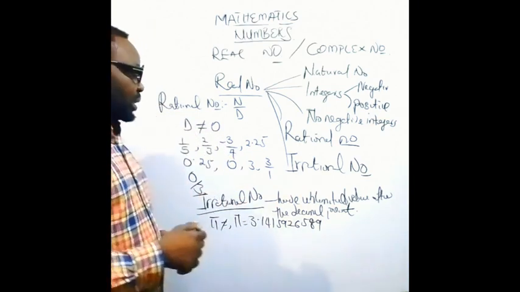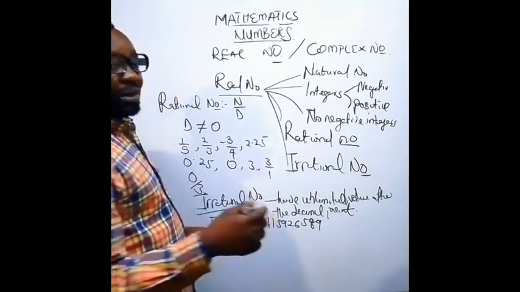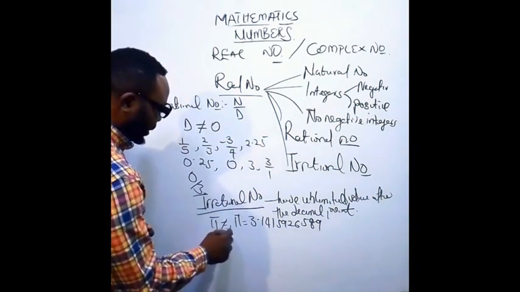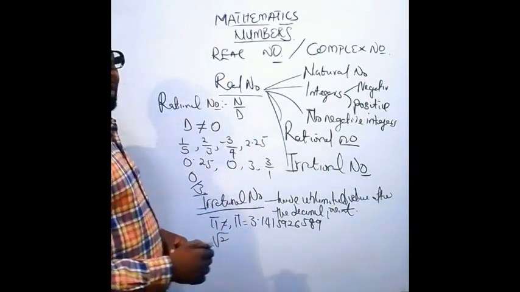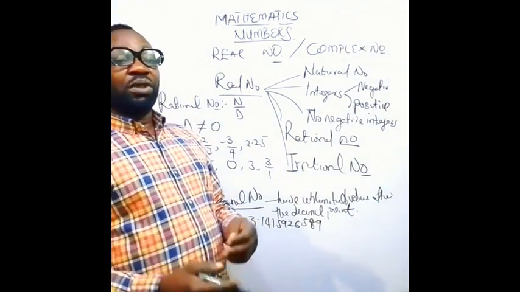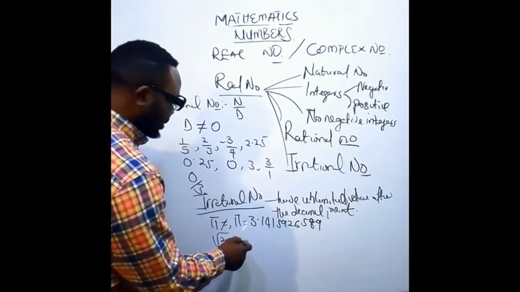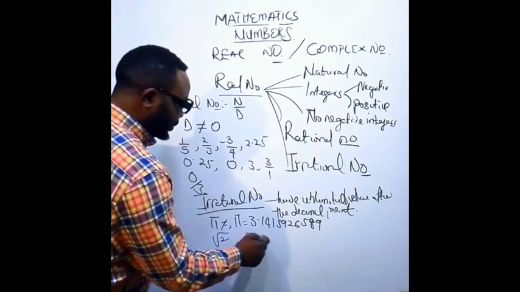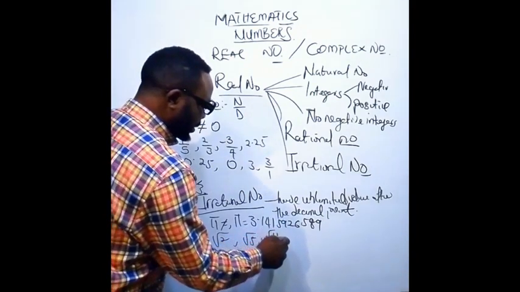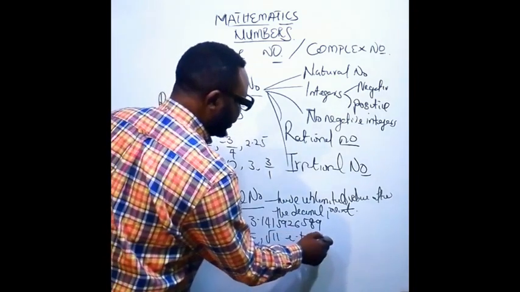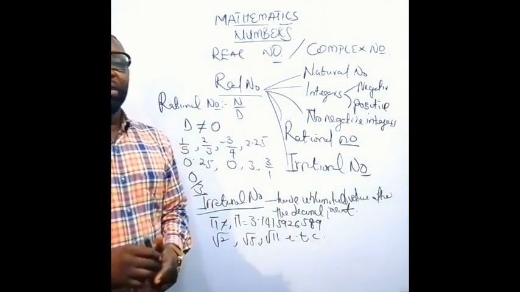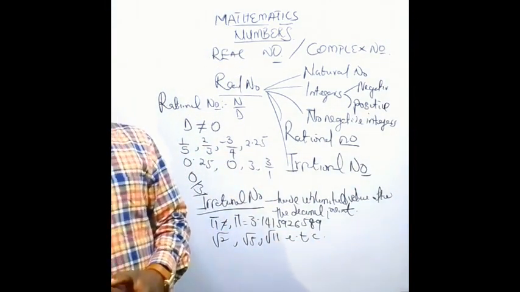Now, another set of irrational numbers, or examples of them: root 2 is a good example. Check the value of root 2, you see that it's going to have numerous values after the decimal point. We have root 5, root 11, to mention a few. They still have more values after the decimal point.